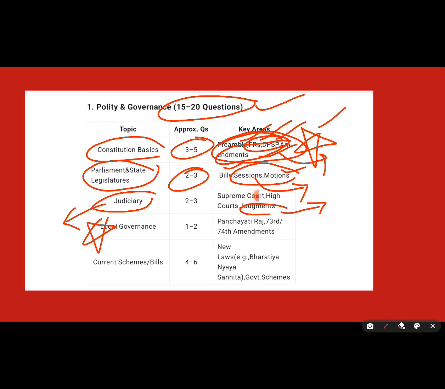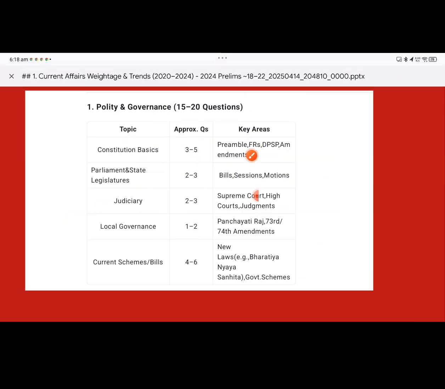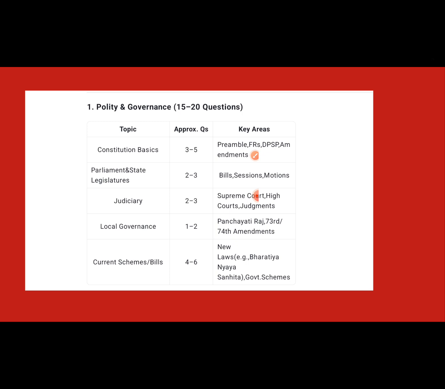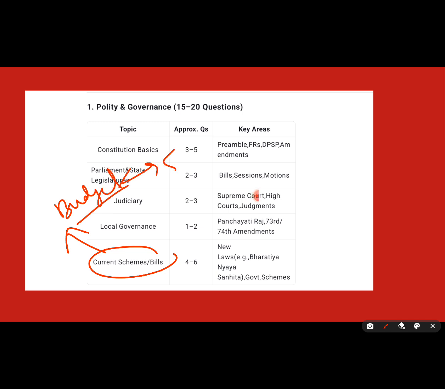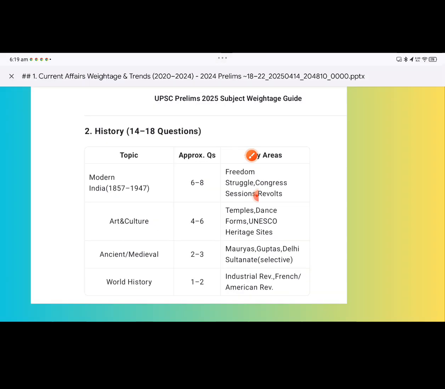Next, one more important topic is local governance, the 73rd and 74th amendments. You'll get at least 1 to 2 questions from this. The same way, current schemes and bills are very important. For current schemes and bills, you need to focus on the budget. When the budget session comes, the budget speech mentions some schemes. So focus on the schemes mentioned in the budget speech. They are very important for the exam. This is about polity and governance in brief.